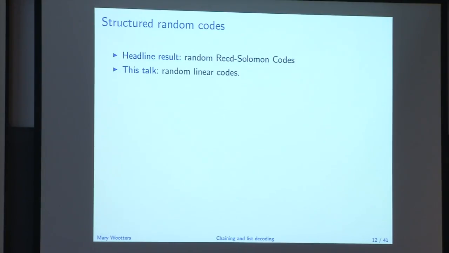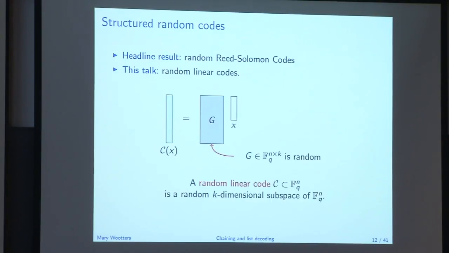For this talk, I'm going to talk about random linear codes, which will require fewer definitions and has exactly the same flavor. A random linear code is defined as follows. x is Alice's message that she wants to send. Let's say it has length k. Then I'm going to pick a random generator matrix, G. This is a matrix with random entries from my finite field of size q. I'll multiply x by G, and I'm going to get some longer vector C(x), which is my code word. And that's what Alice is going to send to Bob.